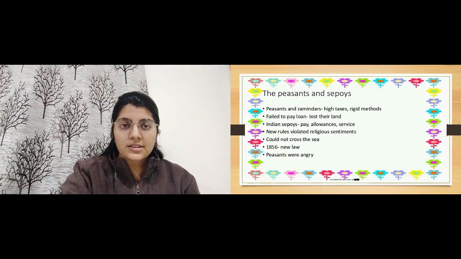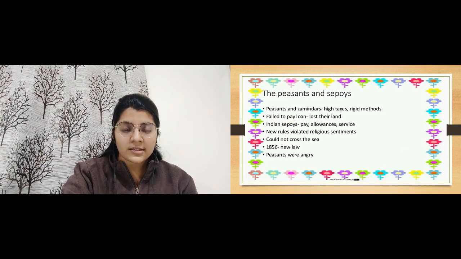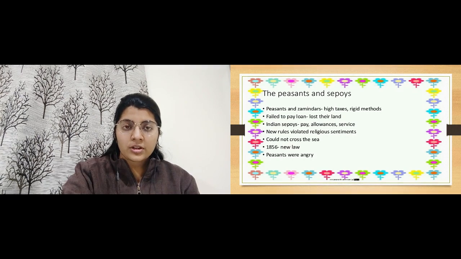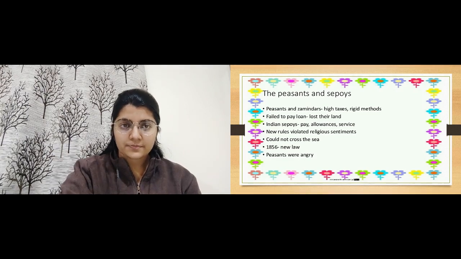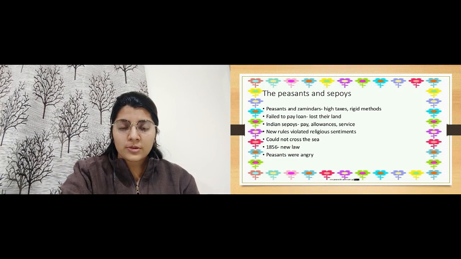The peasants and the sepoys. Now we will discuss the peasants, that is the farmers. The peasants and the zamindars were asked to pay high taxes and there were rigid methods. They were not able to adapt to the methods being asked of them. They were forced to pay high taxes and they failed to pay the loan, and so they lost their land. If they were not able to pay the loan on time, on installment or anything, they completely lost their land. So these were the strict rules being followed for them.